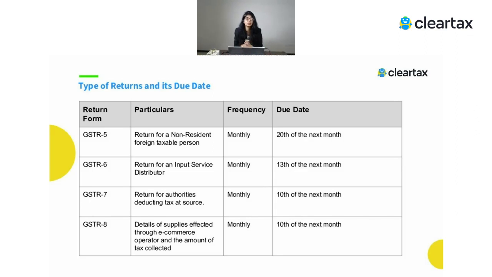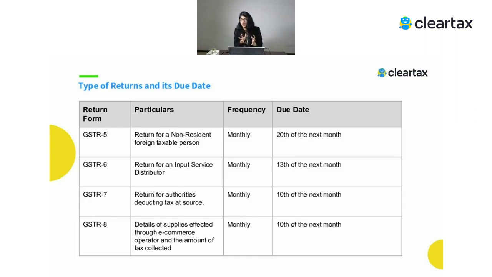Then there's GSTR 6, which is for the ISD person, input service distributor. That person also needs to file a return which is called GSTR 6 by 13th of the next month. Then there is a person like PSUs who has to actually deduct the taxes while they're making the payment. So in that case, that person has to file GSTR 7, which needs to be filed by 10th of the next month.